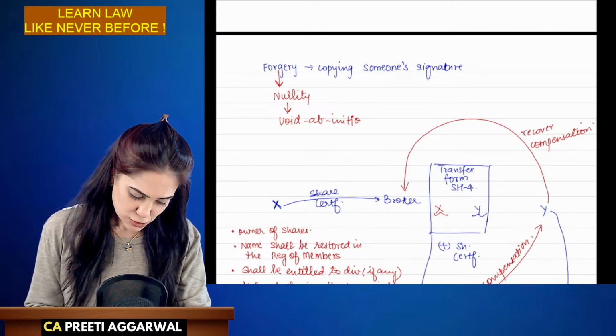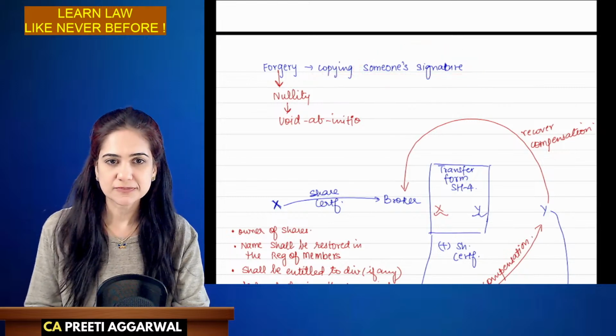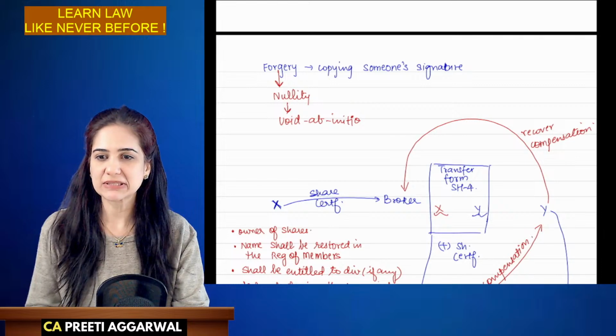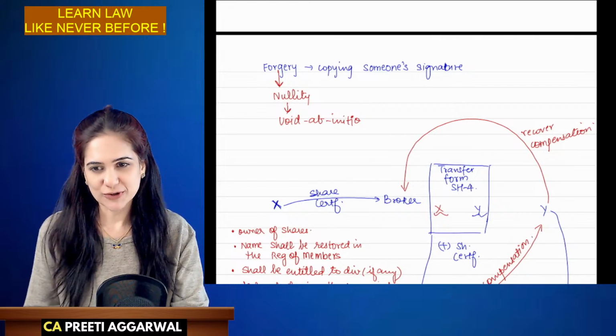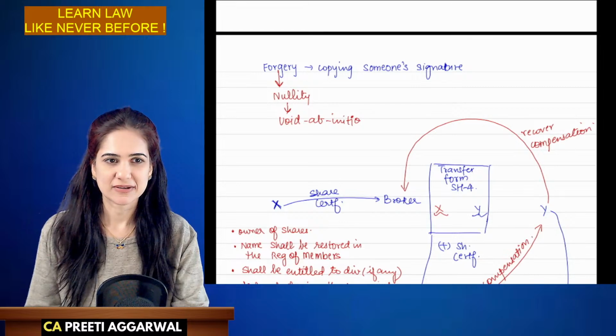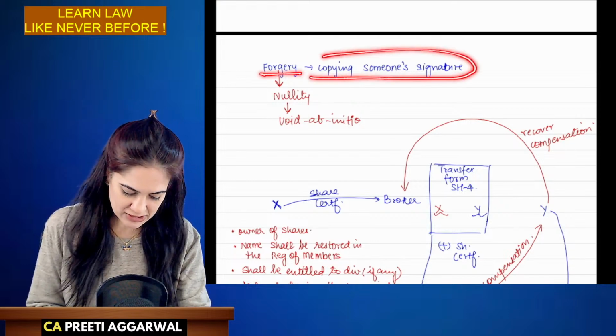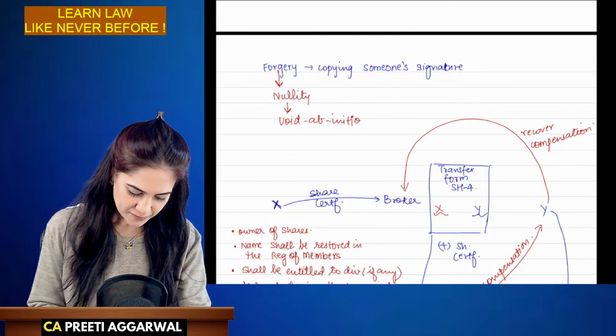All right. Chaitanya, now I think it is fine.